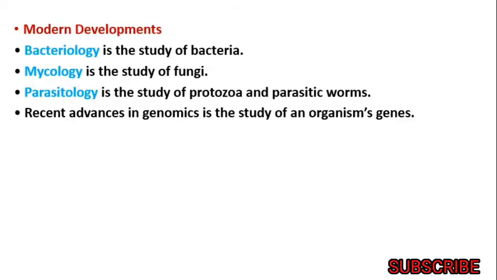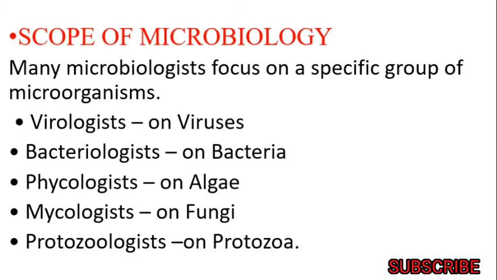Modern developments include bacteriology, mycology and parasitology. These are the study of bacteria, the study of fungi, and the study of protozoa and parasitic worms. Different microorganisms are there. If we study bacteria, it is bacteriology. If we study fungi, it is mycology. If we study protozoa and parasitic worms, it is parasitology. There are different advancements going on in genomics, in the study of organisms. Now we come to the second topic: the different scopes of microbiology.